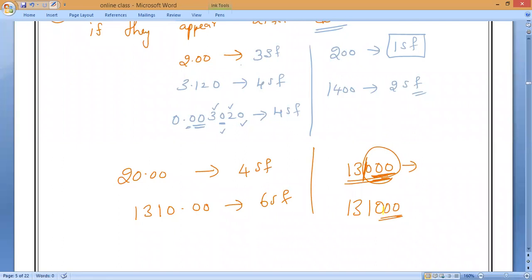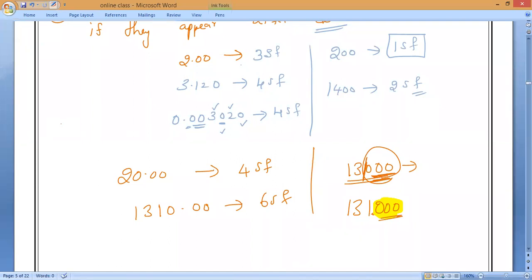Sir, if we put one decimal and after that put two zeros, can we consider them? Yes. Suppose I write 6200.00, then we can consider those two zeros also.